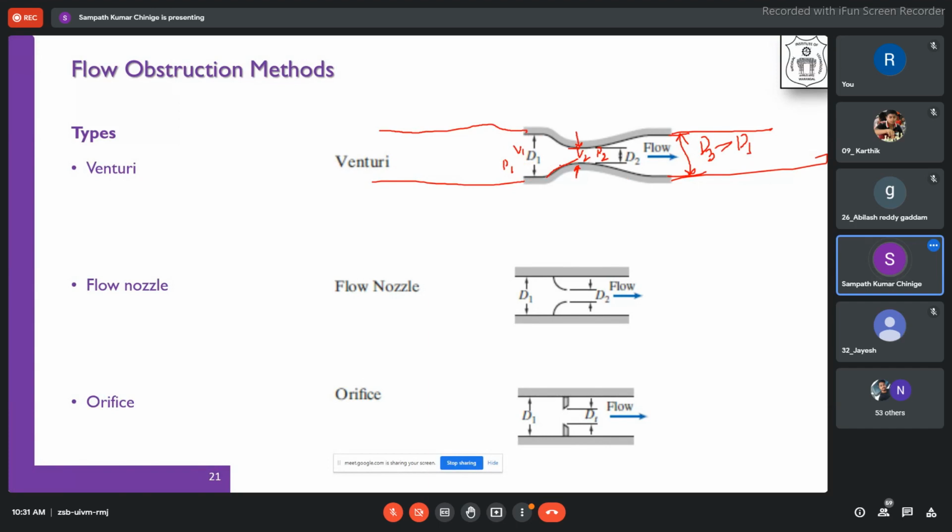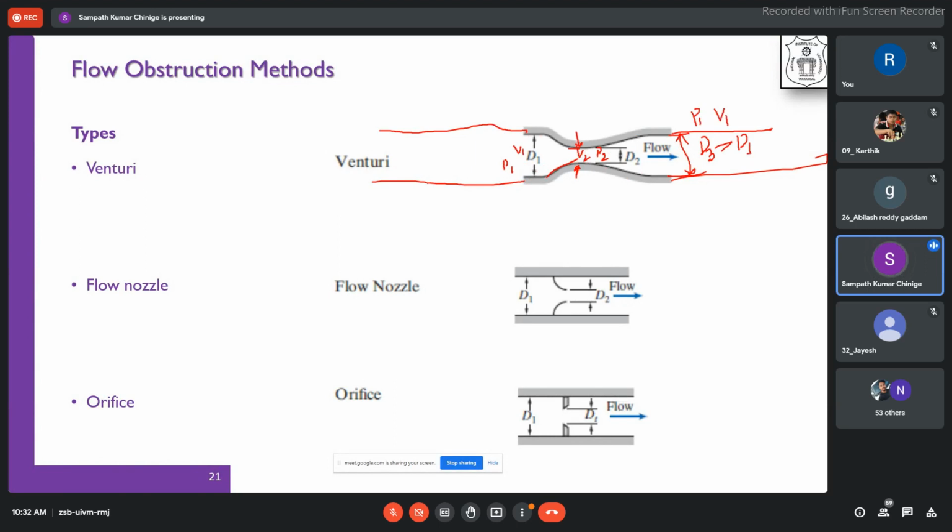This happens over here, and then when you smoothly diverge this section to the normal diameter of the pipeline, the pressure again recovers back to P1, so that your velocity V2 again recovers back to V1.